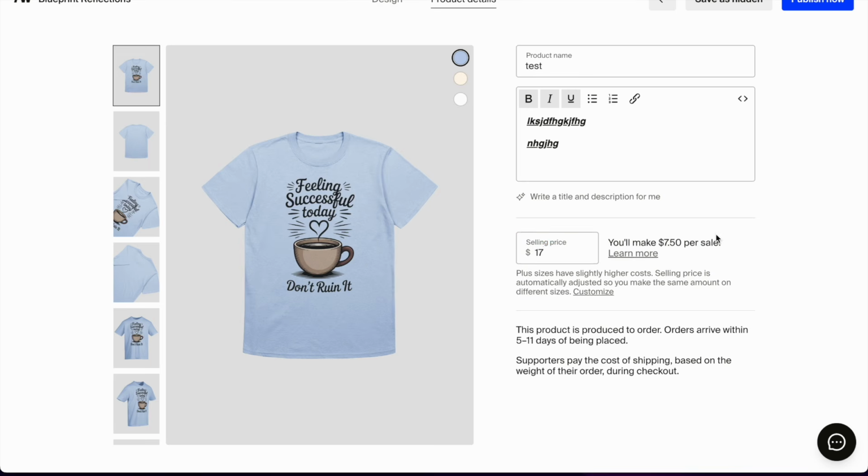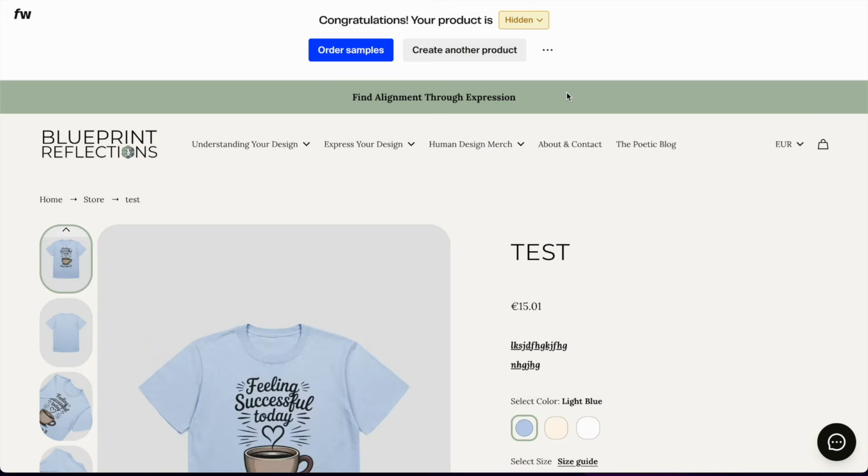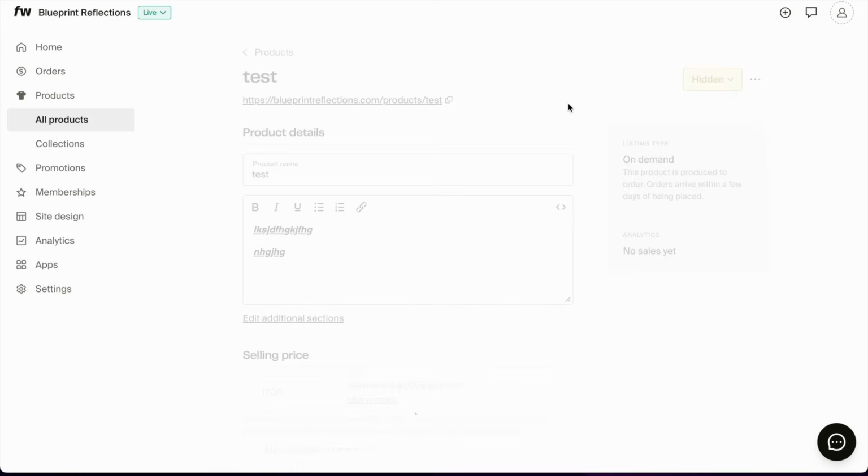Let's say I'm doing $17 and I click on either save as hidden or publish now. I'm going to click on save as hidden because it's not a real product that I want to do for my shop right now. And it takes me to, congratulations, your product is hidden. I can click here and change it to public, or here and edit the product better.